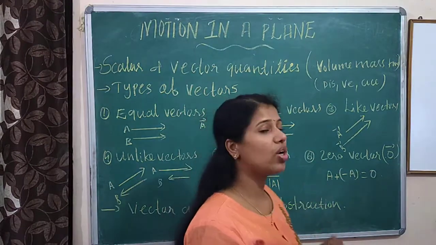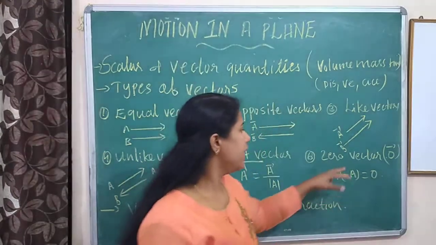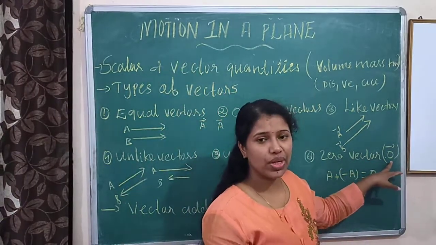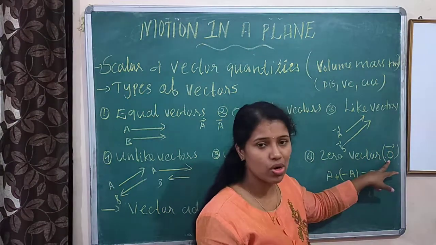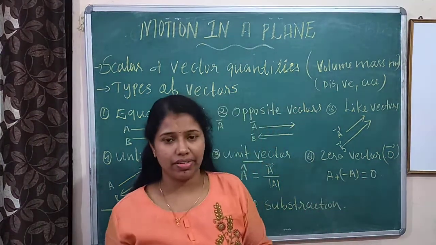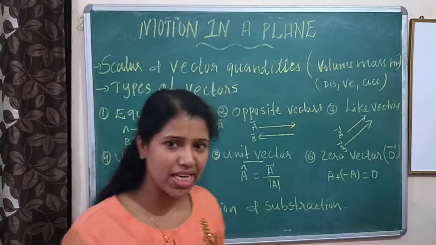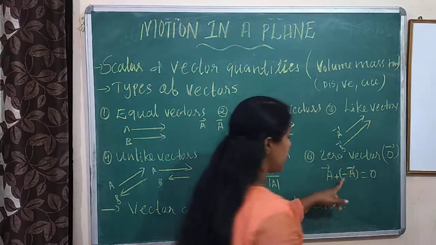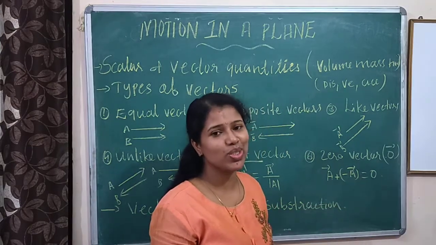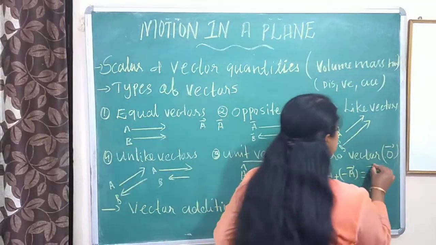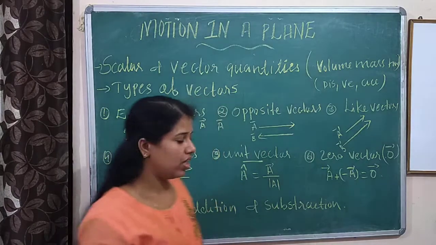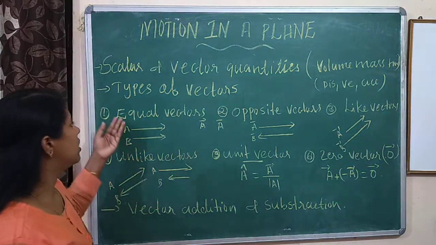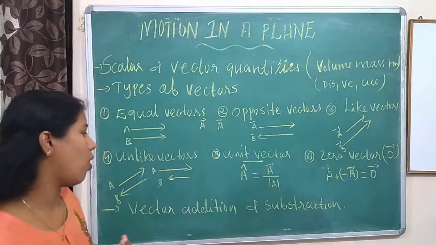Next is zero vector. It is denoted by 0. Vector A plus minus vector A, we know, is equal to 0. We can say that it is a zero vector. Then our different types of vectors are over.